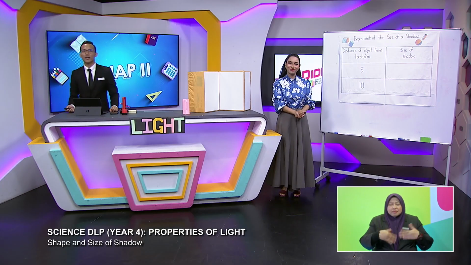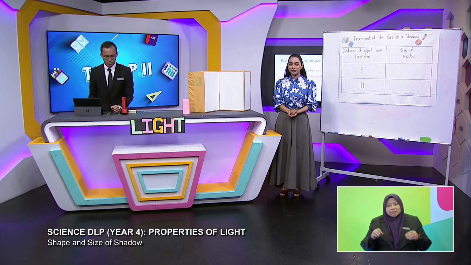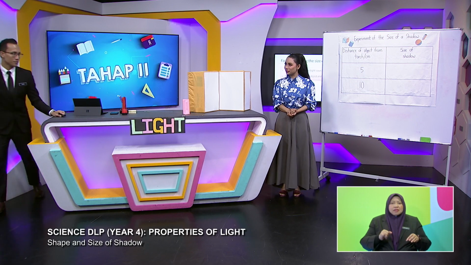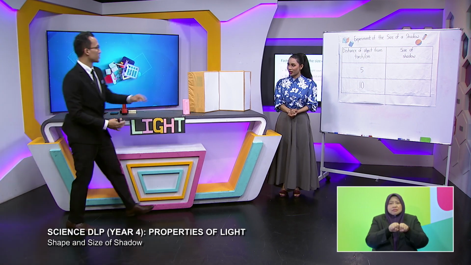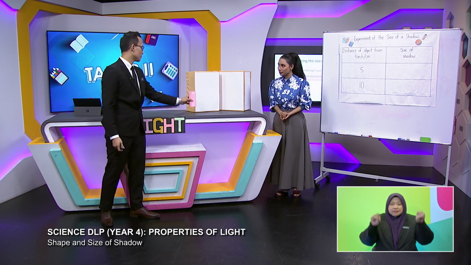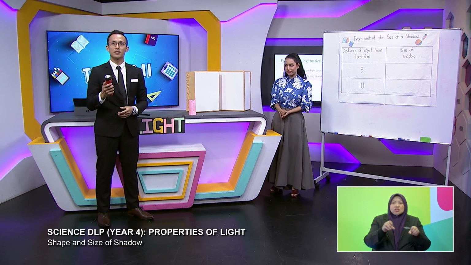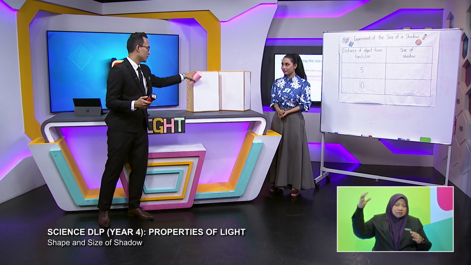So let us look at some of the factors that affect the size of the shadow. So first of all, what we need to know is this is a screen, this is the object, and we have the light source. So this is the light source, the object, and the screen.